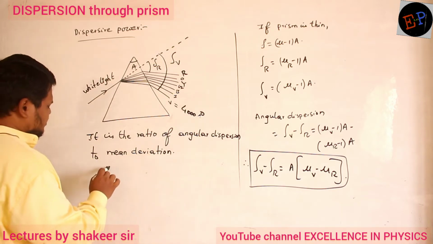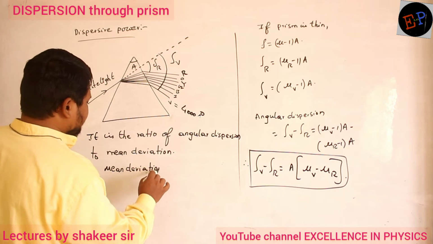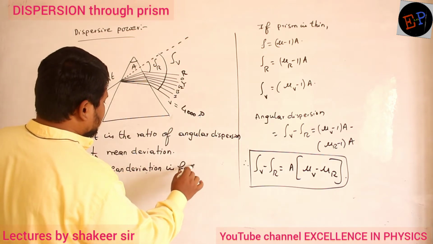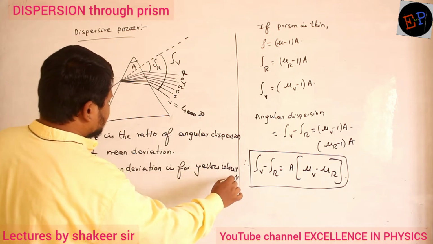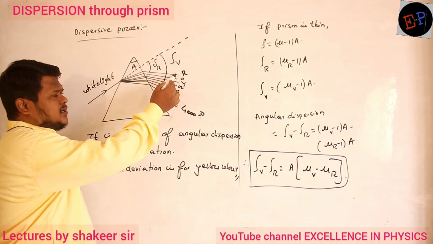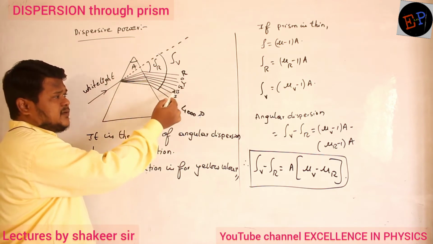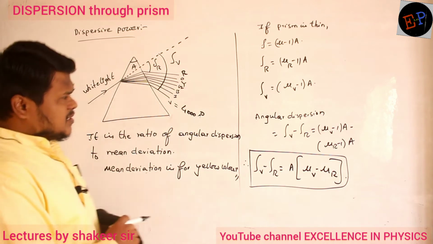Mean deviation is for yellow color. It is the deviation produced in yellow color, because if you take the red color and violet color, in the middle the deviation is produced by yellow color. So therefore what do I write?